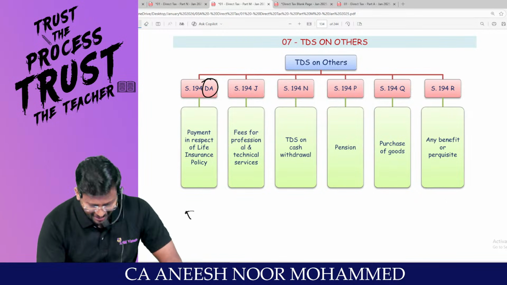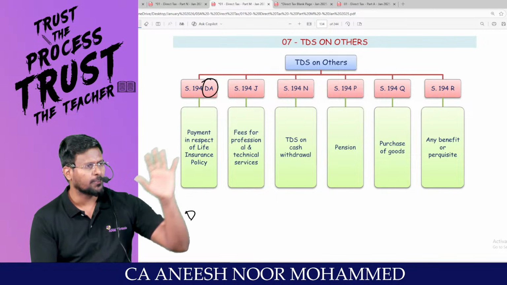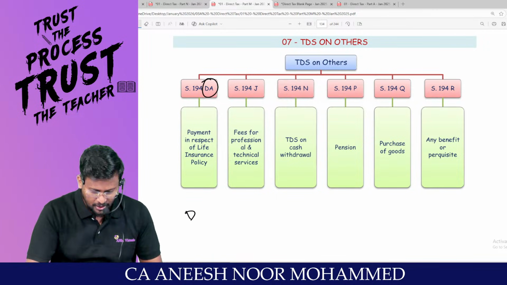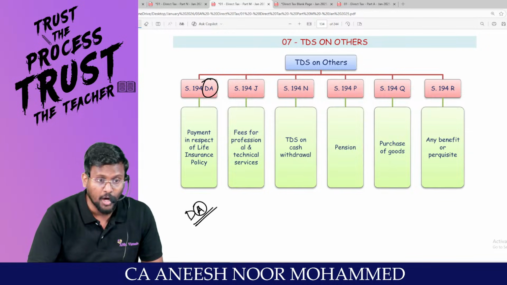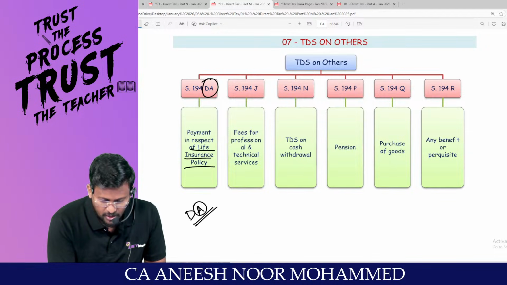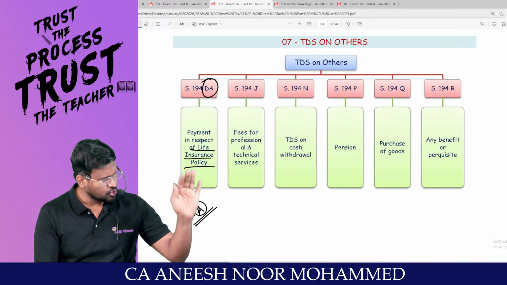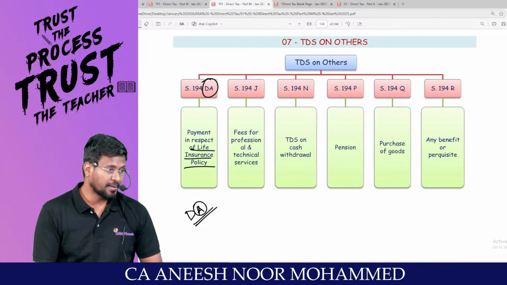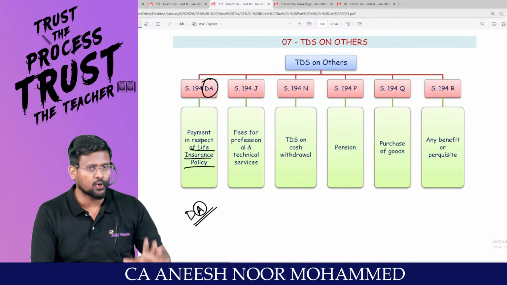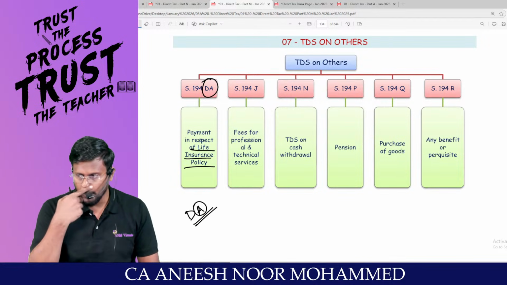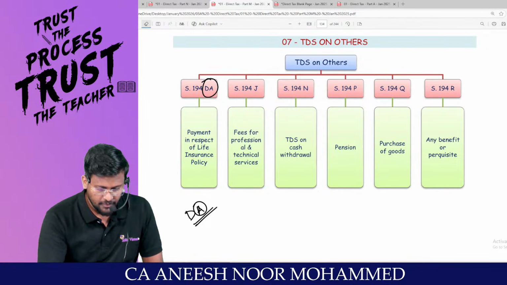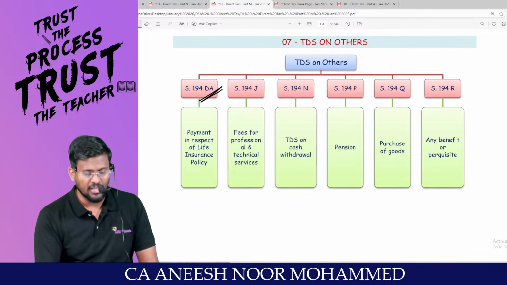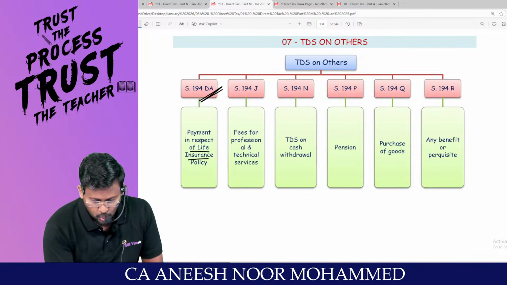194DA. If the insurance agent comes nicely dressed and talks about long life, 194D will be applicable. Are you all ready with me? Suppose you have taken a life insurance policy that has matured because you have not died. Then the insurance company will compensate you, and that is an income for you. If the provisions of 194D are not applicable, then the insurance company is liable to deduct TDS under 194DA. So 194DA is payment in respect of a life insurance policy.